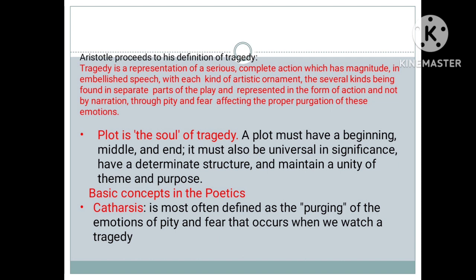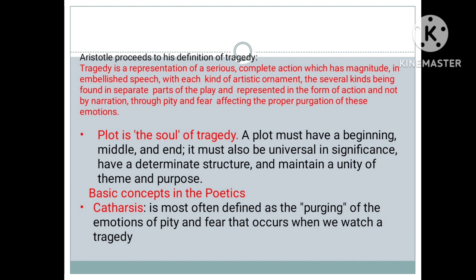From there questions may be asked. Plot is the soul of the tragedy. So a plot must have a beginning, middle and end, and it must also be universal and have a determinate structure and maintain a unity of theme and purpose.